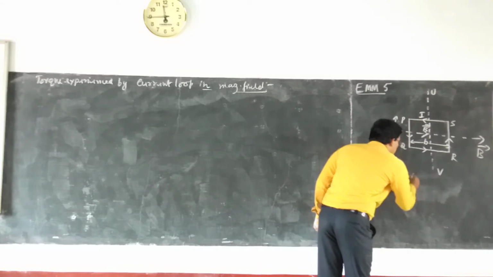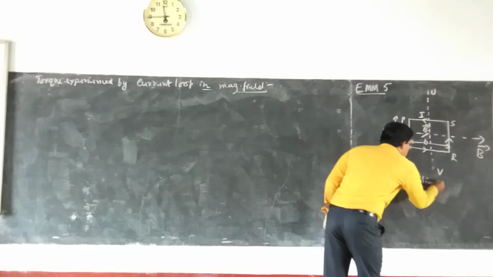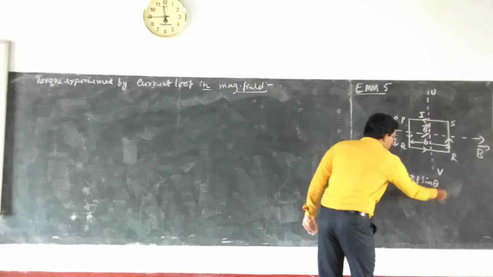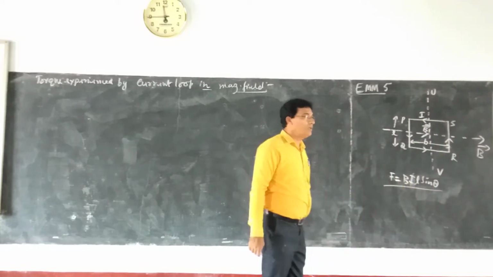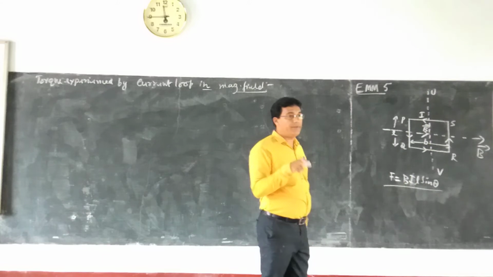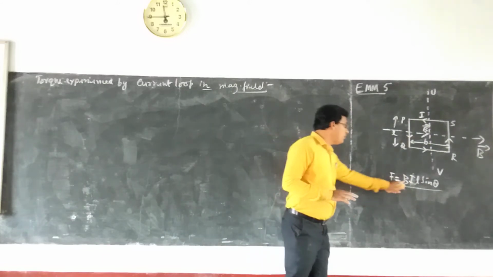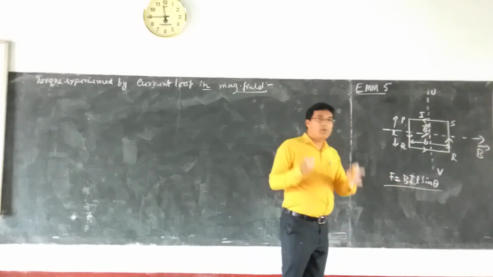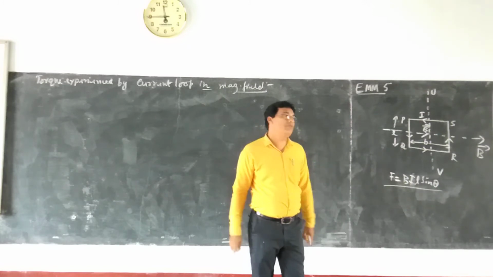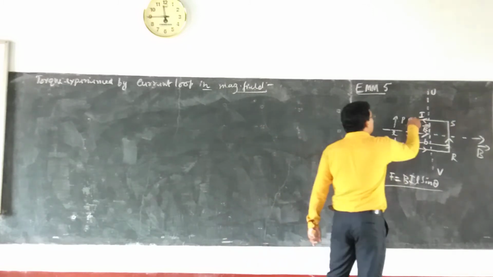BIL sin theta. This is the general expression for the force experienced by a conductor. It is a straight conductor kept in the magnetic field. So here we have to get the force experienced by this particular arm